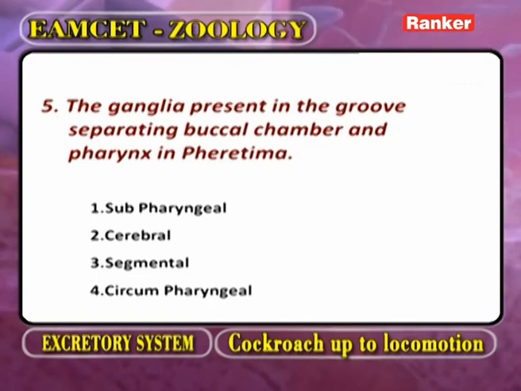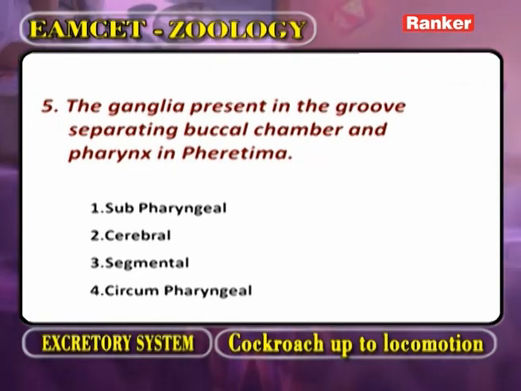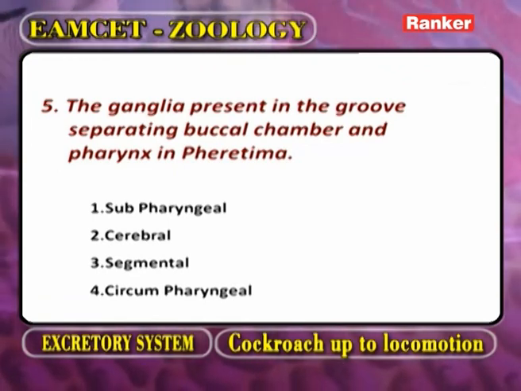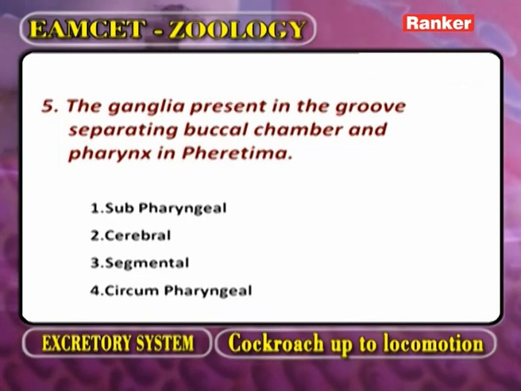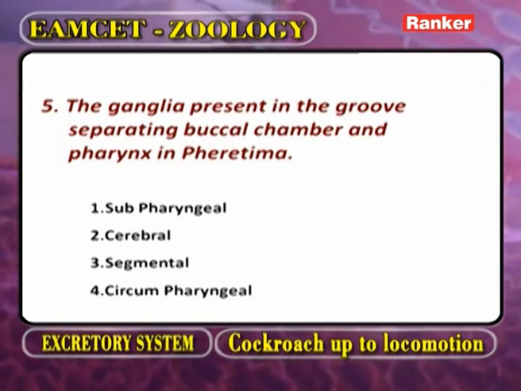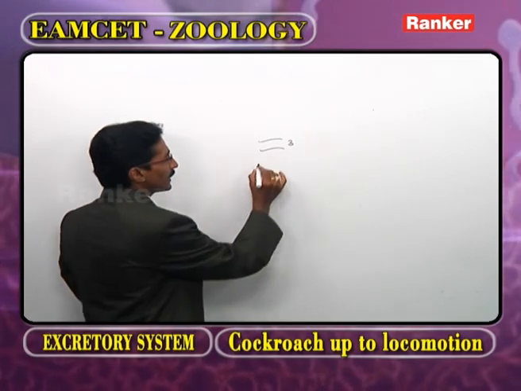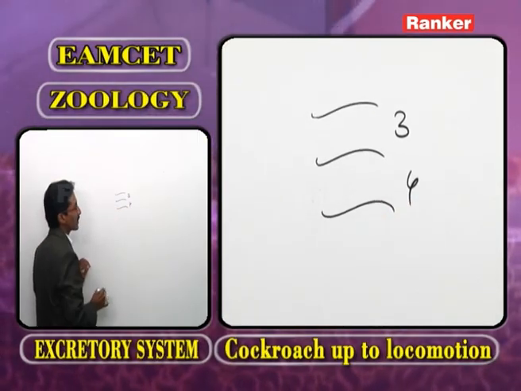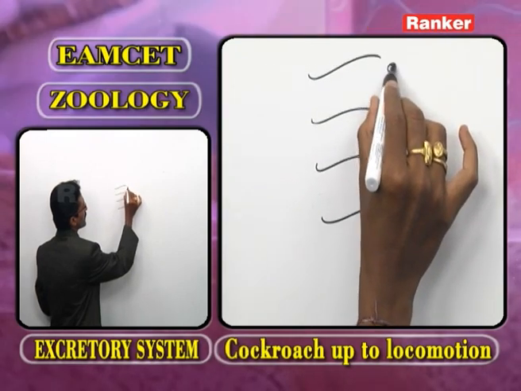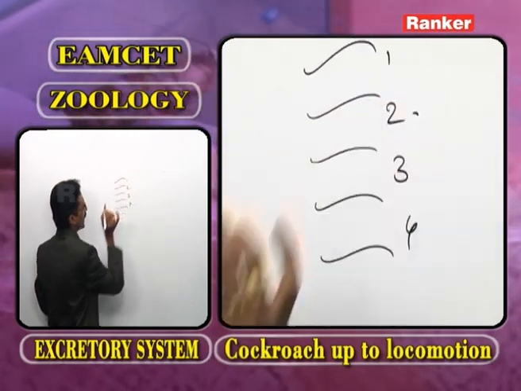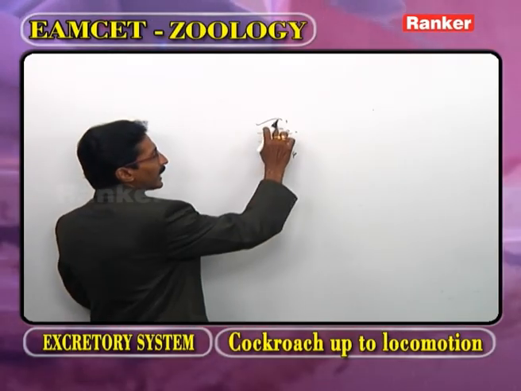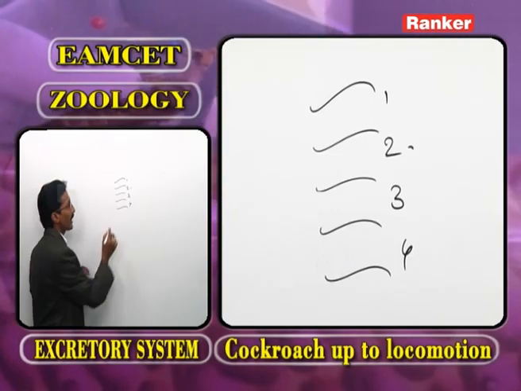As we observe the next question: the ganglia present in the groove separating buccal chamber and pharynx in Pheretima. This is the third segment, this is the fourth segment, this is the second segment, and the first segment.